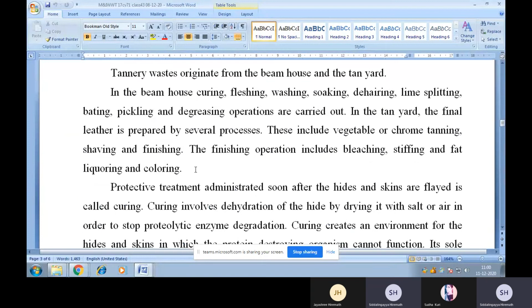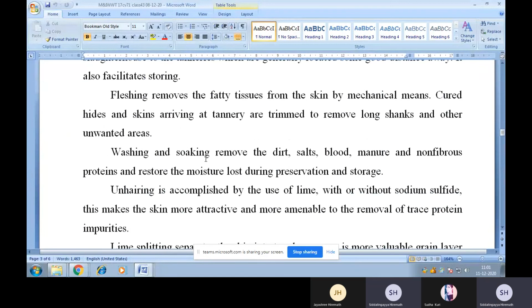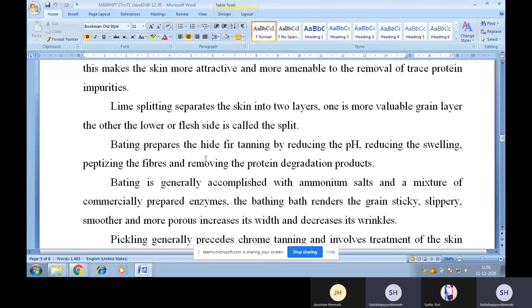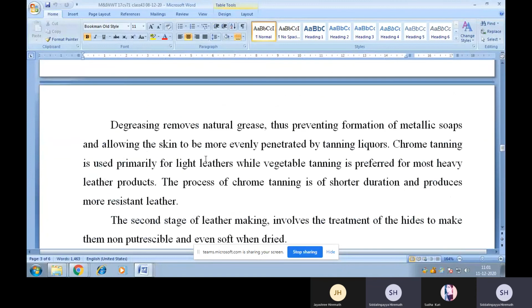One example I can say is Bata. Bata is a company which runs its tanneries all over India as well as abroad. And another company I can say is Woodlands. Woodlands is also a company which runs various tanneries. That is, they extract the leather from hides and skins of animals. So let me discuss in brief. I have discussed in brief about various processes here.